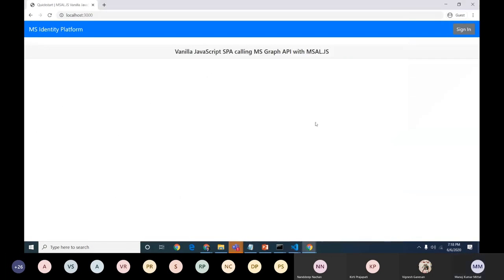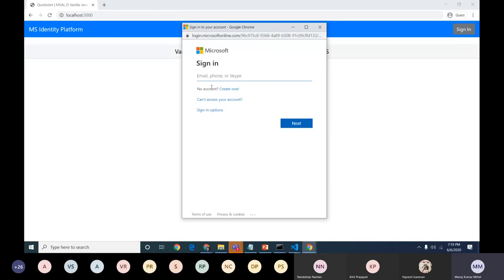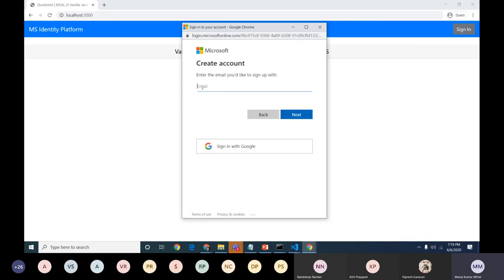Yep. So it prompts for the credentials. If I don't have a Microsoft account, there is an option to create new. Once I click on create new, here we can create our new account. You can see here I added a Gmail. Similarly, we have options to add a Facebook. So we can log in to our applications with Facebook and Gmail.